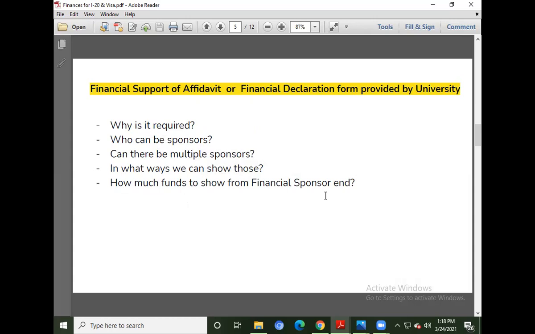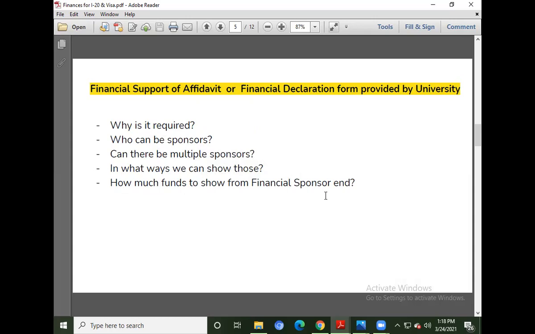For example, if he's showing a bank certificate, then there is no thumb rule that he has to show a particular balance from his end. But I would generally recommend to students that you should show a substantial amount from the sponsor's end. Say 5 to 10 lakh rupees will be more than enough from his end, and the rest you should show from the loan funds.